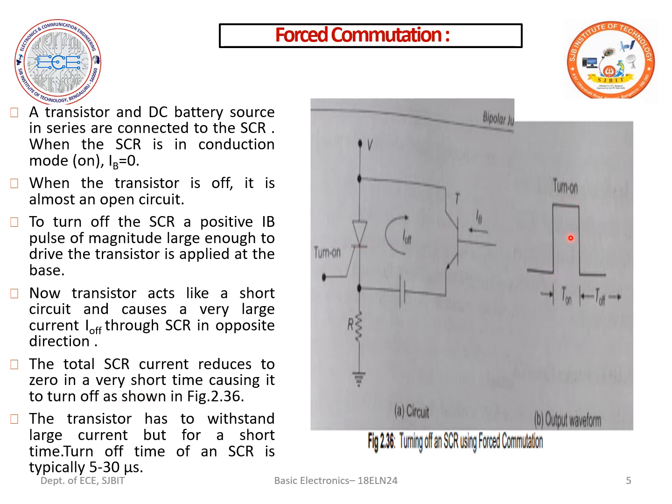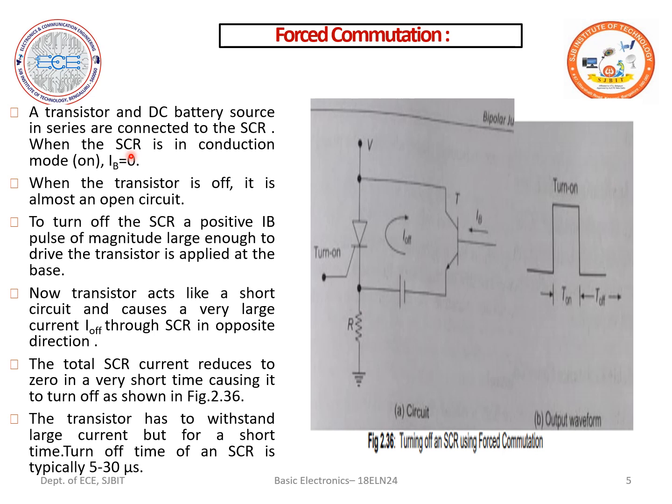T on refers to the turn on time of the SCR or thyristor, and T off refers to the turn off time of the SCR. The transistor has to withstand large current, but for a short time. The turn off time of an SCR takes almost 5 to 30 microseconds. We know a silicon controlled rectifier is also called a thyristor, right? It is going to withstand a high temperature, and as a result, we call this a thyristor.